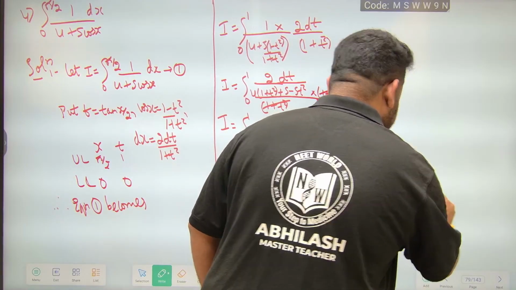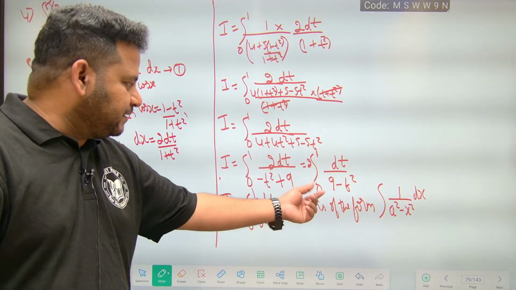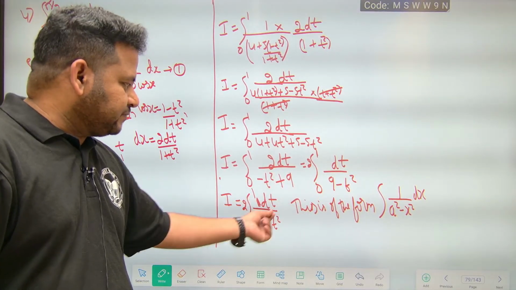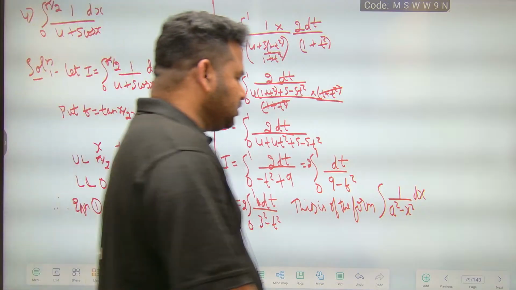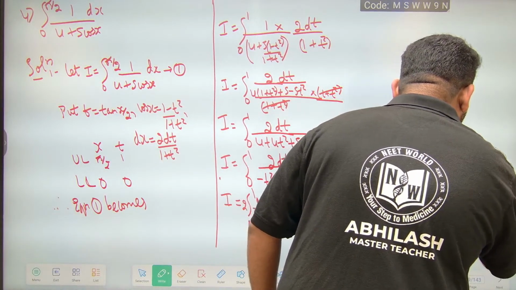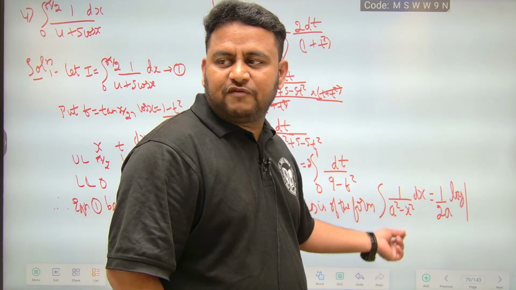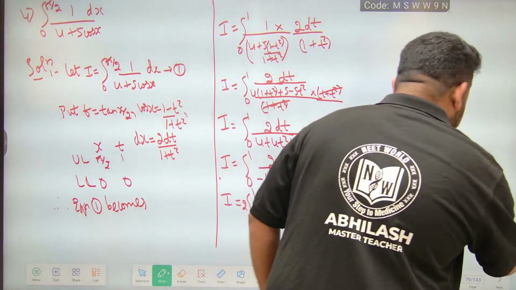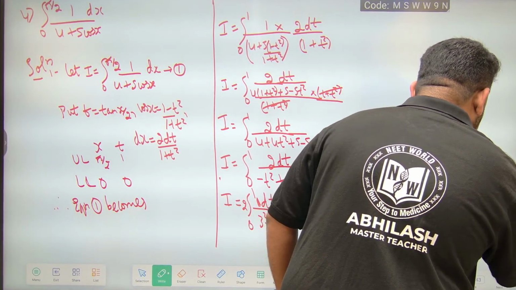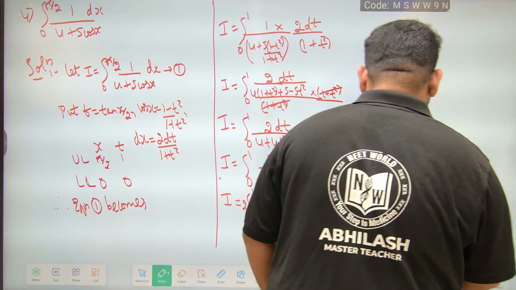We have special integrals, right? Out of these, the one that matches is 1 by a square minus x square. Here a is 3 and x is t. This will become equal to 1 by 2a, be careful, log of a plus x by a minus x plus c.